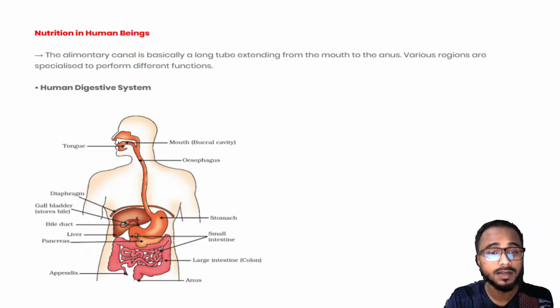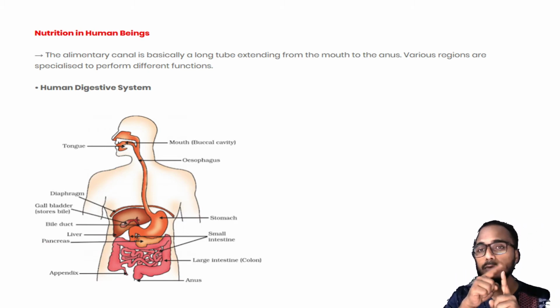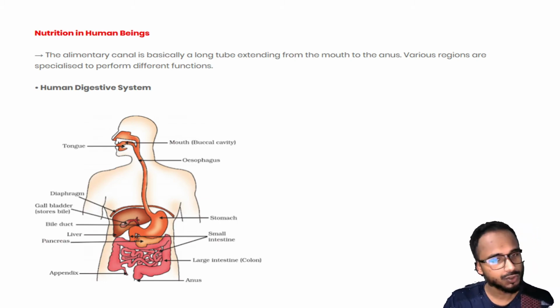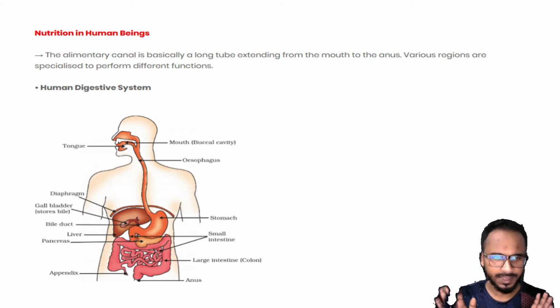Those blood vessels start absorbing the carbohydrates, proteins and fats. But before absorbing those, the condition is that carbohydrate is converted into sugar, protein is converted into amino acid, and fat is converted into small fatty acids. They are converted into simpler substances. So after the food has passed through the small intestine, it is completely digested.